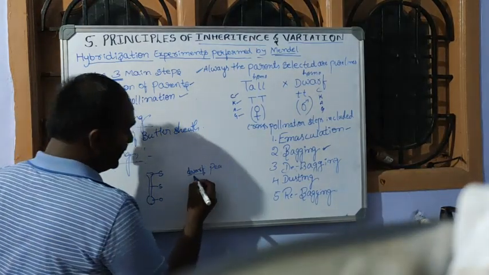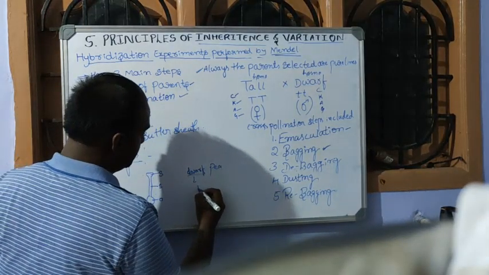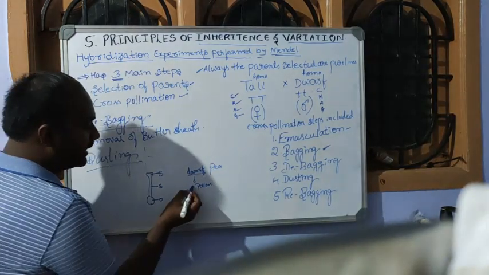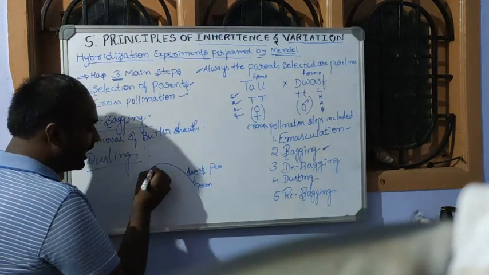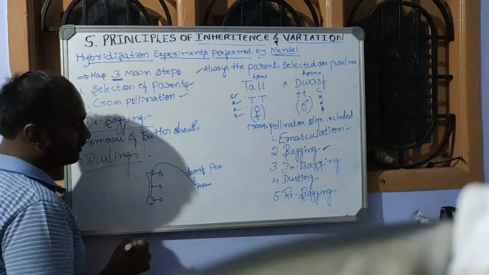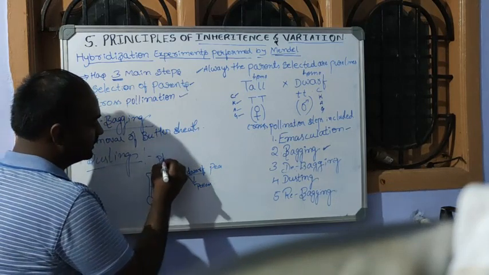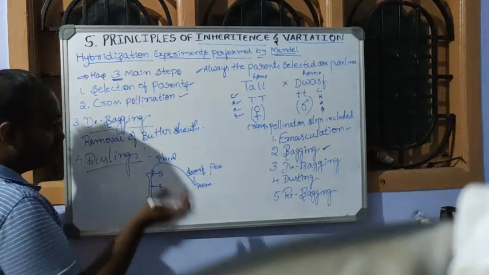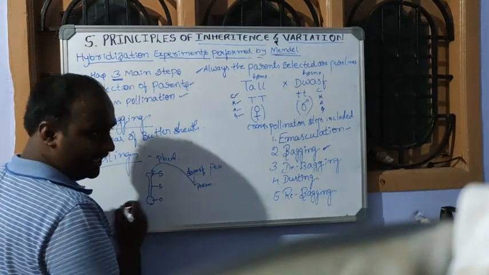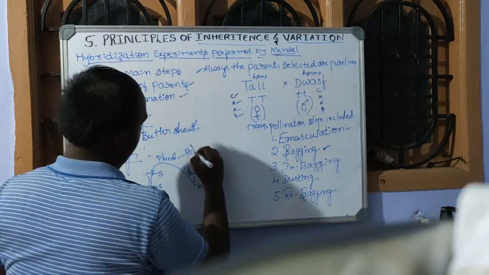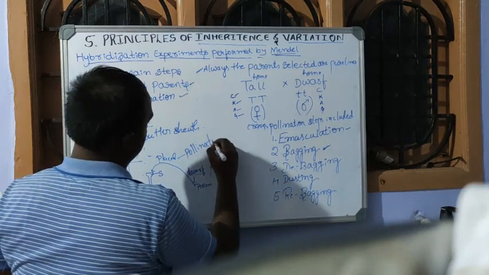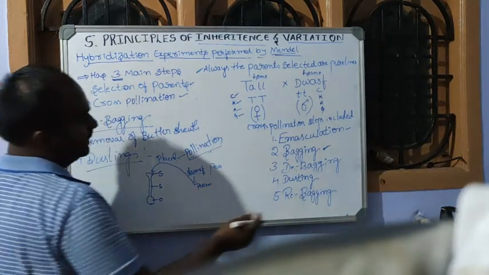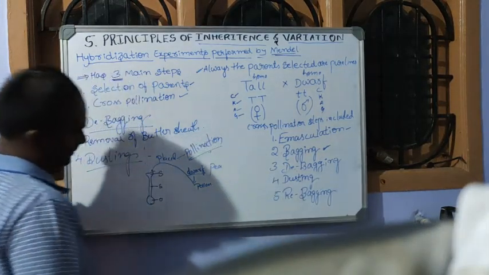Then we collect pollen grains from that pea plant, and those pollen grains are placed on the stigma for further pollination. And this step is known as dusting.